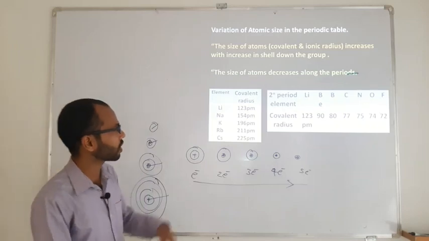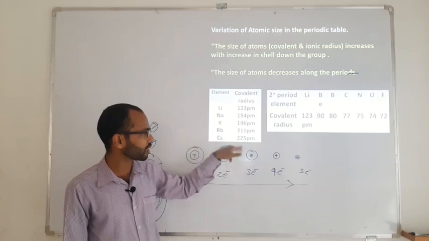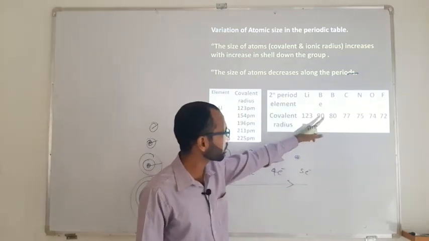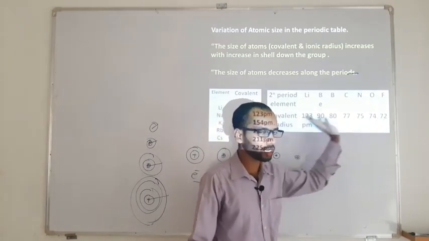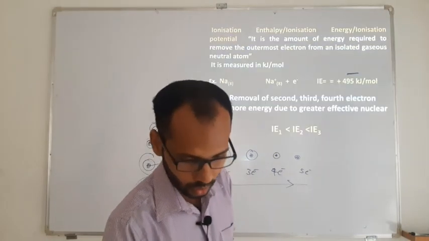So if you just see here, down the group 123, 154, 196, 211, 225, so it is increasing. Along the period 123, 90, 80, 77, 74, 74, 72, so they are decreasing. So down the group it is going to increase, and along the period it is going to decrease.